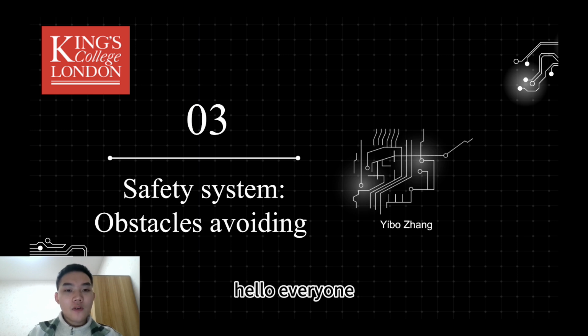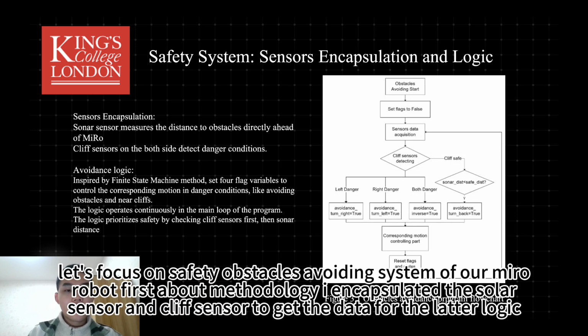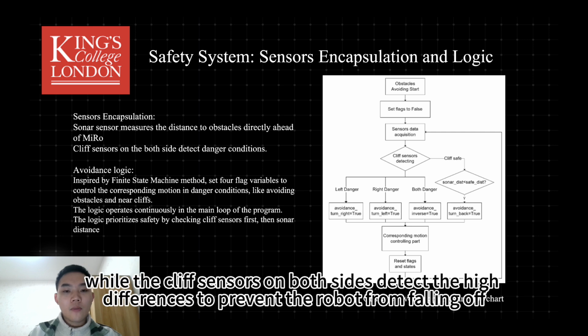Hello everyone, let's focus on the safety obstacle avoidance system of our Miro robot. First, about methodology, I encapsulated the sonar sensor and the cliff sensor to get the data for the later logic. The sonar sensor measures the distance to obstacles directly ahead of Miro, while the cliff sensors on both sides detect height differences to prevent the robot from falling off edges.